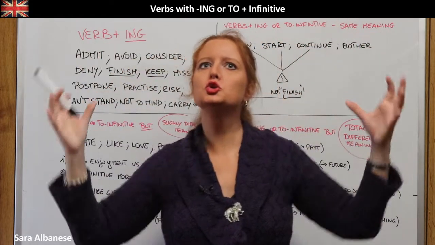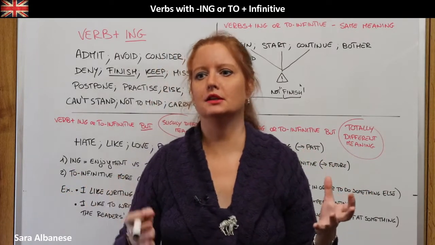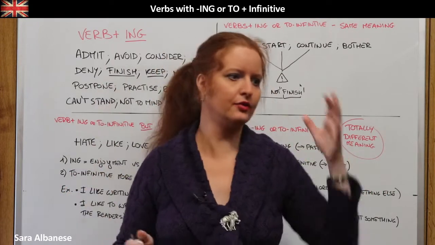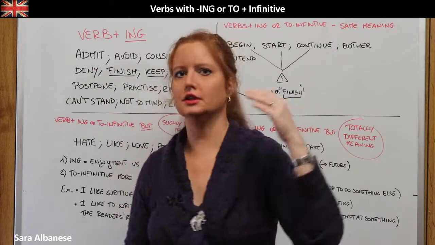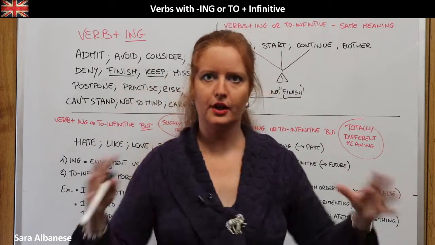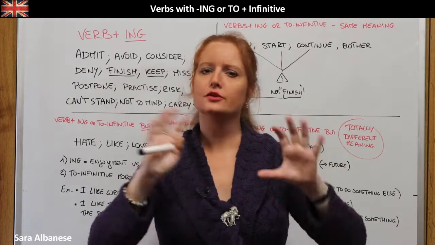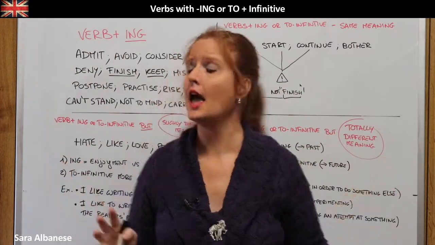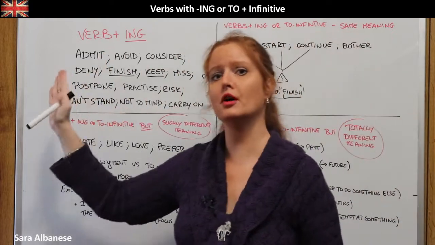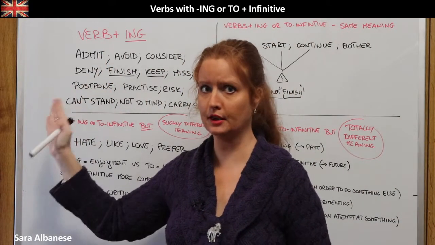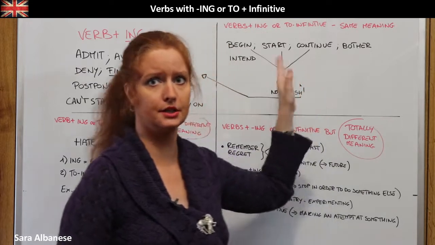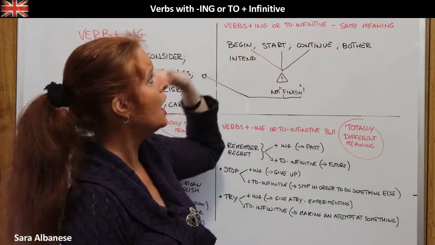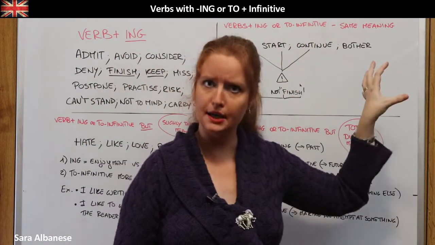So this huge group of verbs meaning starting, finishing, continuing, stopping, whatever, they were all together. Now this group is split into other groups, and finish is still part of the verbs that are followed by the ing form, while begin, start and continue belong to this group here.